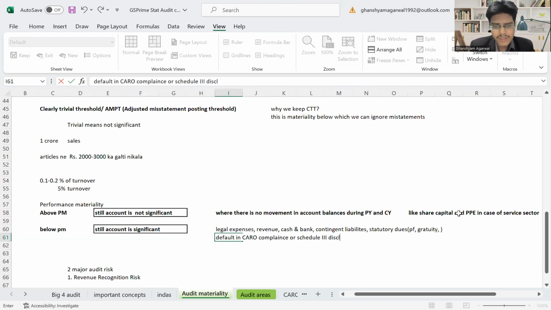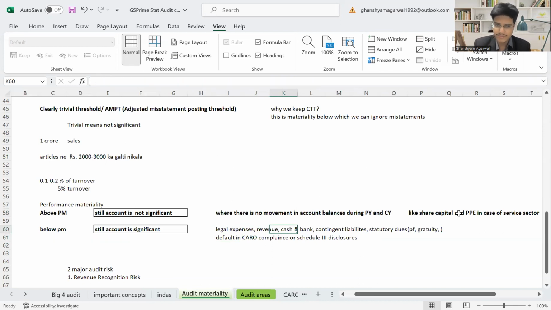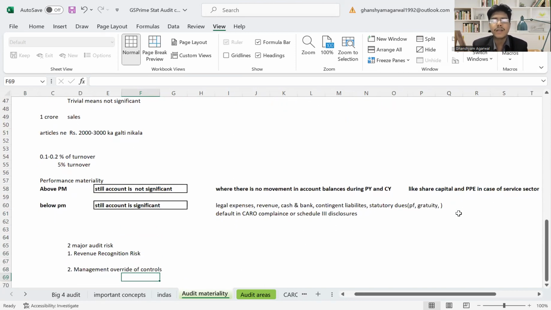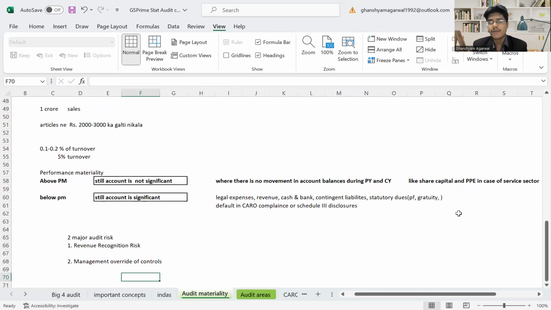If there is a mistake like that, even if it is below PM, the account is still significant, and we can give an adverse or qualified opinion. So again, this question can be asked. Another question can be asked on audit risk, revenue risk, and management override of control.